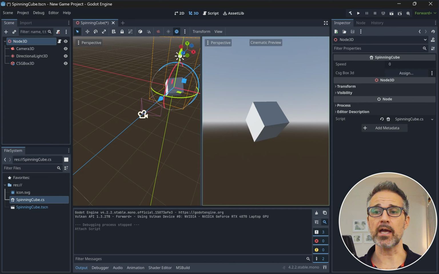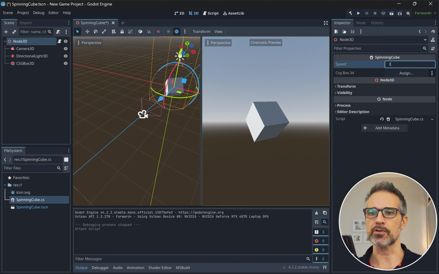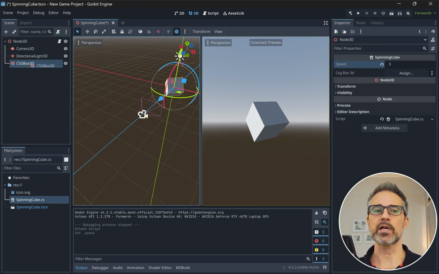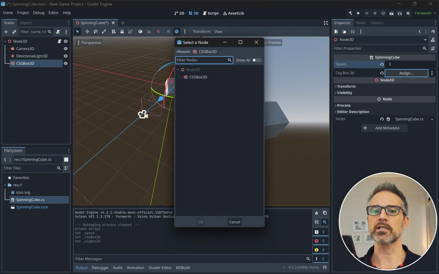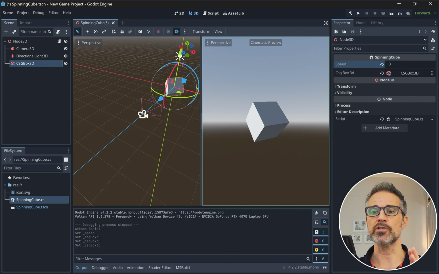Now that I've done that, we see here spinning cube available. I have a speed, I'm going to set it to 3, and we have a ready to be assigned CSGBox3D. So I can drag here from the scene over this way. I could also click on these dots here and clear, and click assign this way, and it's going to browse the scene that I'm in and find compatible nodes. So there's two ways you can populate that.